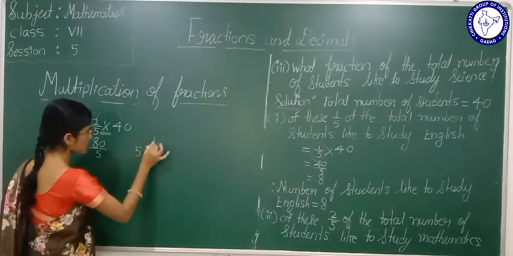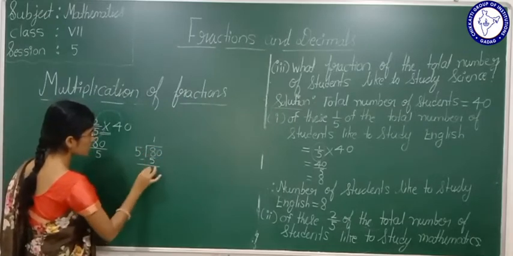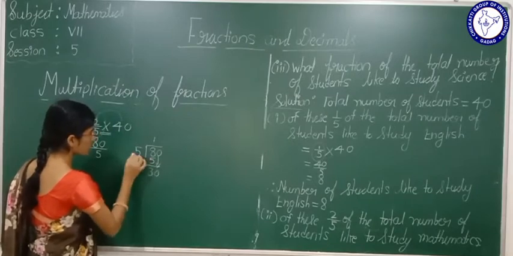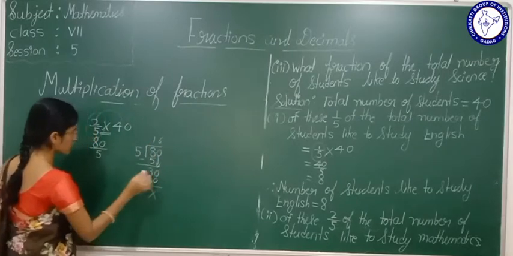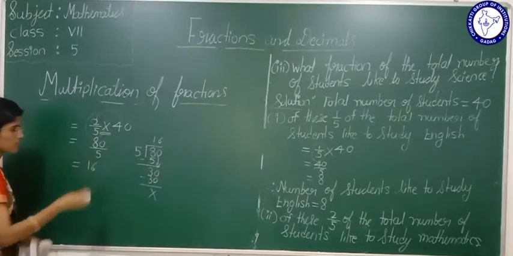See here, 5 ones are 5. 8 minus 5 is 3. Here 0. 6 5s are 30. It is equal to 16. Yes.